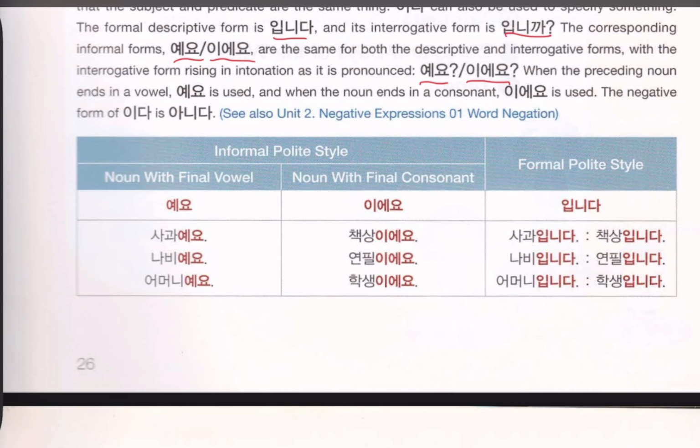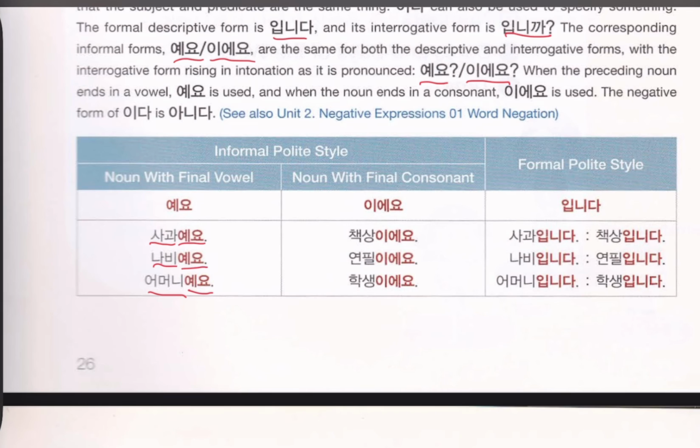If your final word is vowel, then you put 예요. Sagwa 예요. This is apple. Nabi. Nabi is butterfly. Nabi 예요. And you can see the last letter of your word is vowel. Okay. Now omoni. Omoni has definitely vowel at the end. Then 예요. She is mother.